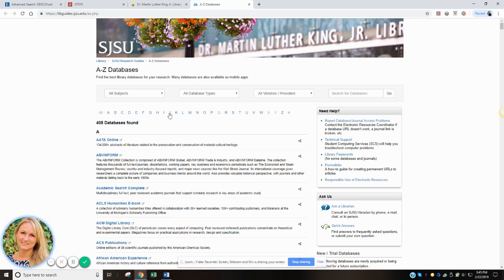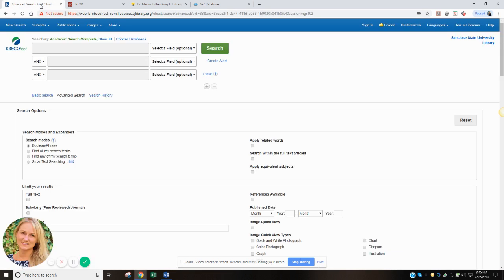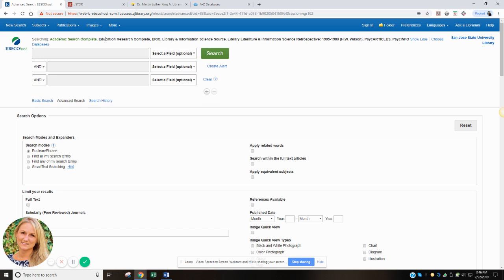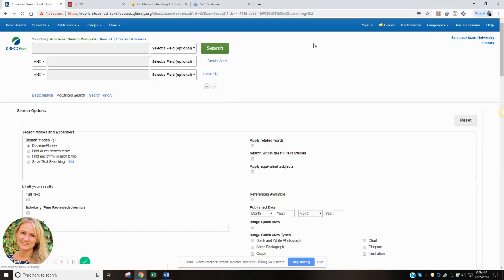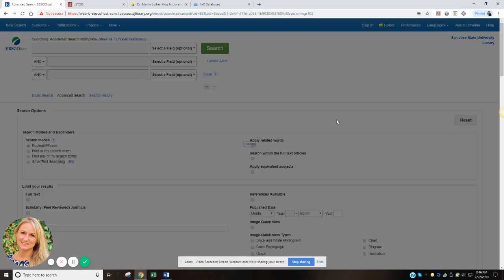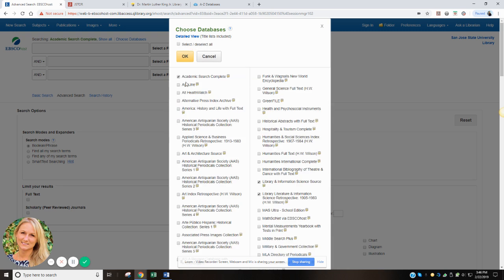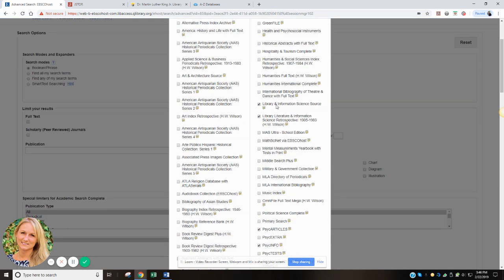And from there, typically we do the whole EBSCO thing, EBSCOhost. Through EBSCOhost, which is a platform, there are several databases, and I pulled this one up just to show you. If we click on choose databases, there are so many. Academic Search Complete is super popular. And then we could select the library and information science related journals.